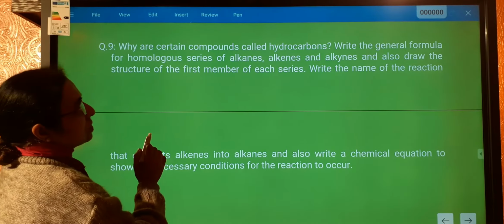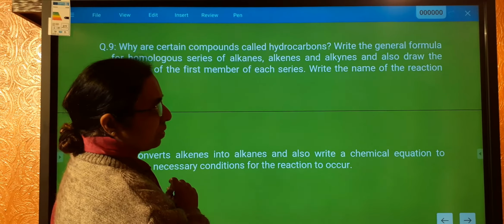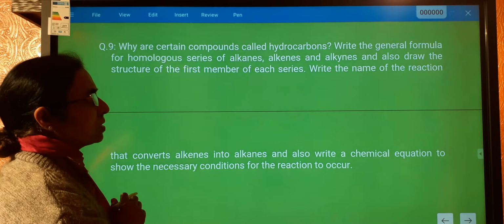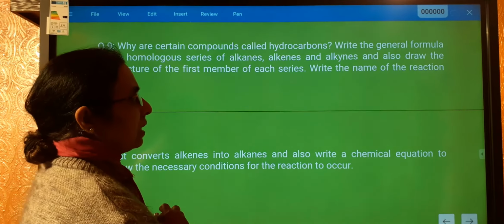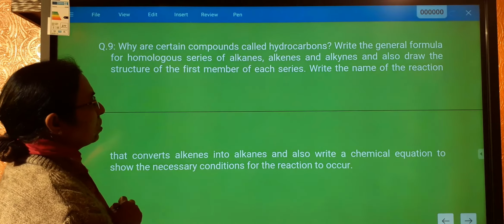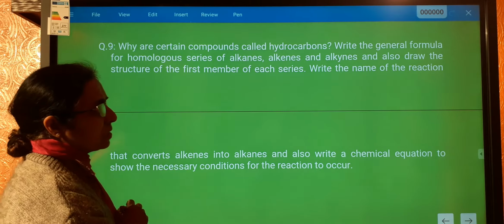Why are certain compounds called hydrocarbons? Write the general formula of homologous series of alkanes, alkenes, alkynes, and also draw the structure of the first member of each series.